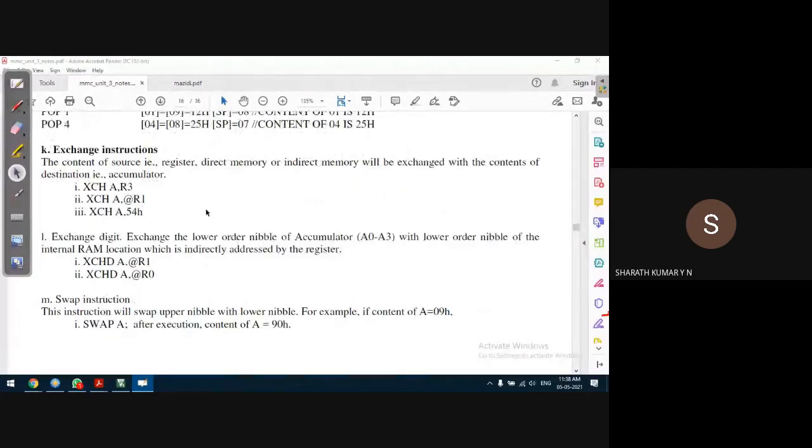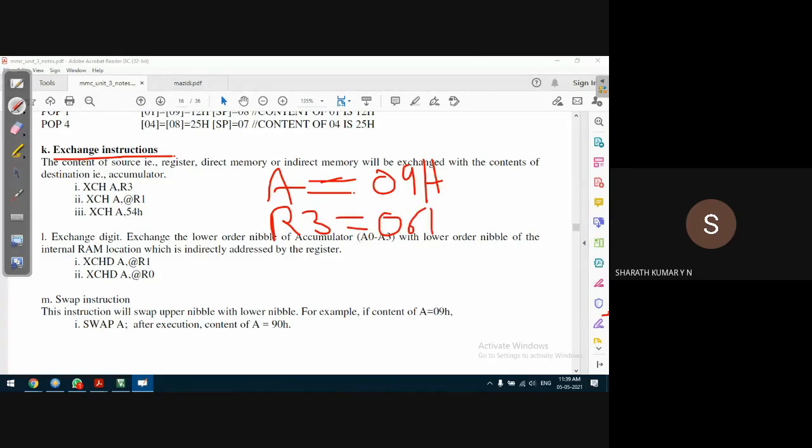Okay, there is a slight change in data transfer instructions, a slight modification called exchange instructions. What is an exchange instruction? Let us say, for example, there is some data, 09H, in accumulator A, and in one more register, for example R3, another data, let us say 06H, is available. I need to exchange these two data between these two locations.